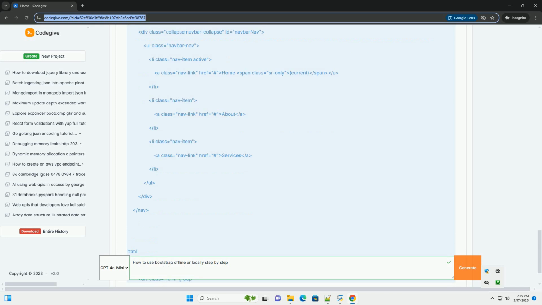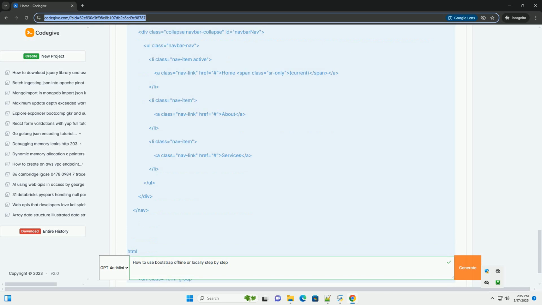Unzip the downloaded file: extract the contents of the downloaded .zip file, example Bootstrap 5.3.3 dist.zip, to a suitable location on your computer. This will create a folder usually named something like Bootstrap 5.3.3 dist.